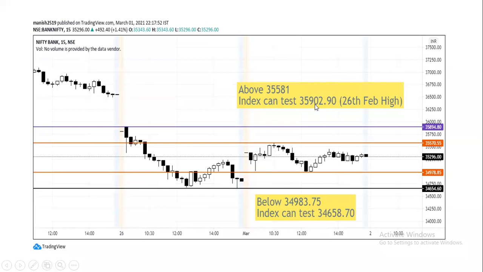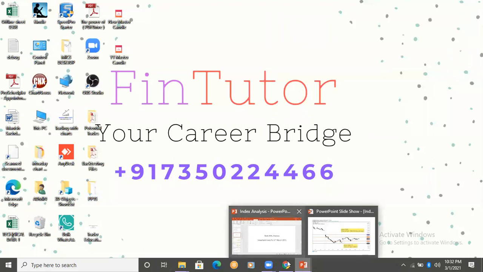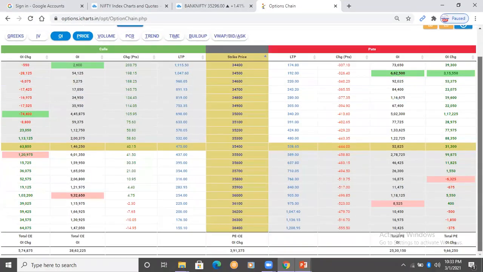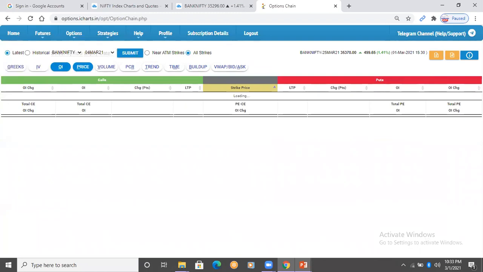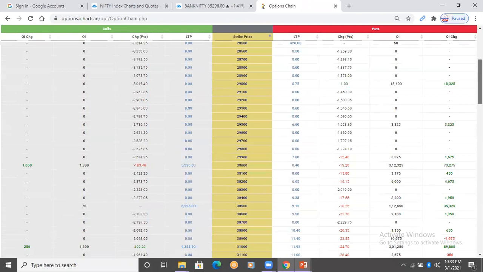So with open interest, you can also confirm 36,000 is looking like a strong resistance. So you can sell far OTM strikes on call side. Let me show you which strike you can select. The more far out of the money you go, the safer trade you will get for 4th March expiry.